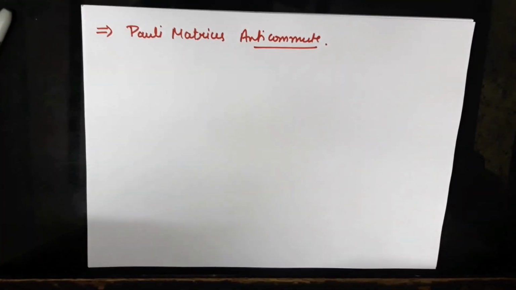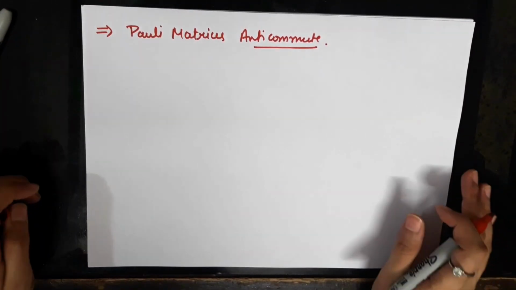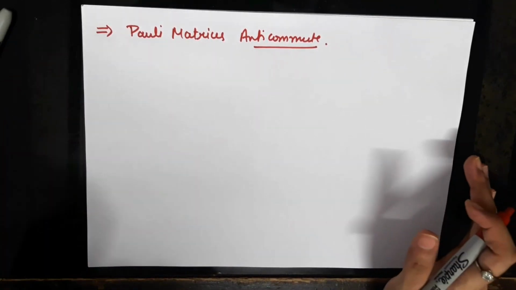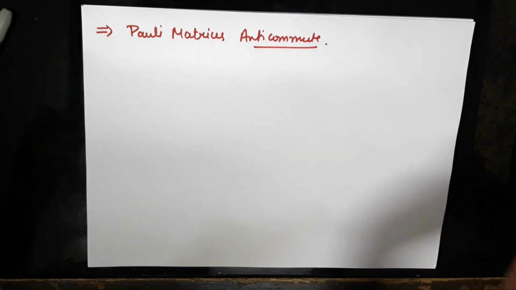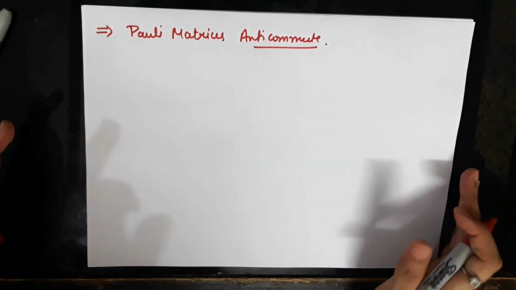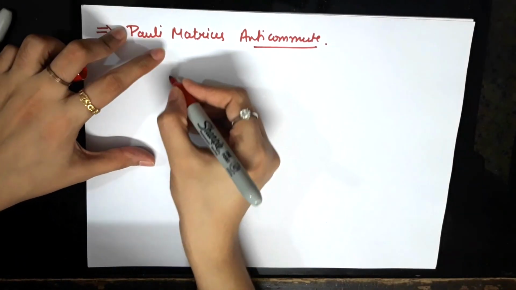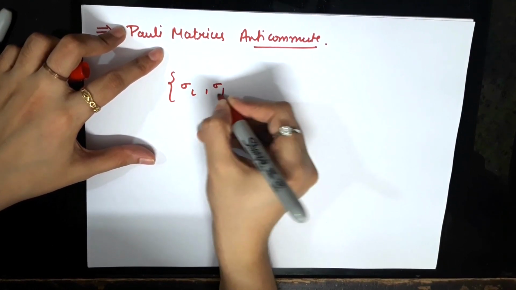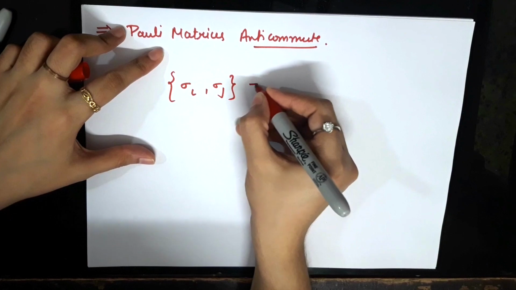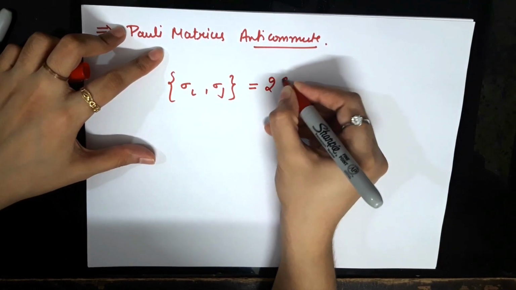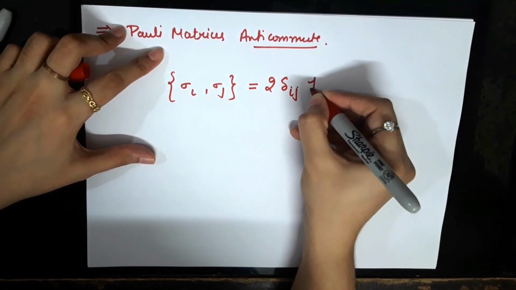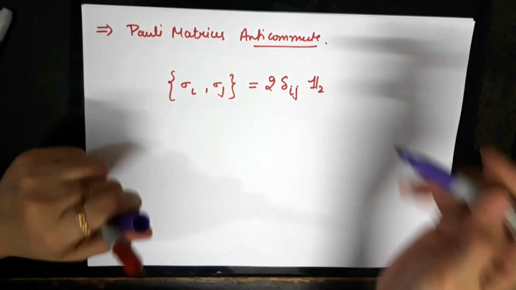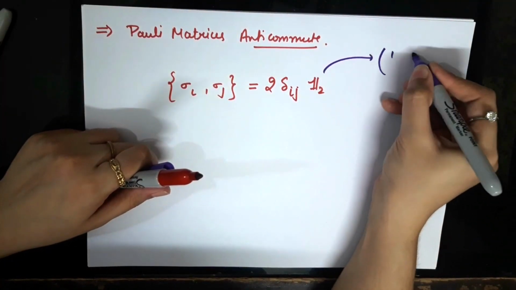And we can combine these two properties that we have just proved, that they anti-commute and they square to identity. We can use the Kronecker delta symbol and combine these two in one compact equation. I can write one relation here: the anti-commutator of sigma i and sigma j would be equal to twice delta ij into the identity. This is just a 2 by 2 identity matrix, 1 0 0 1.